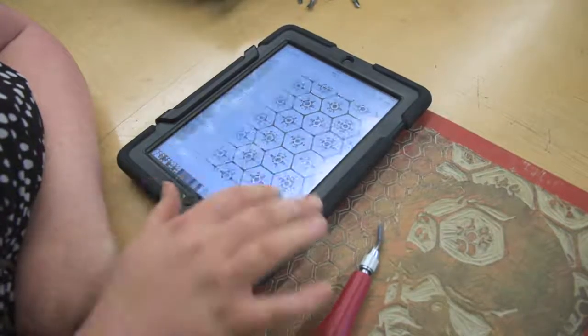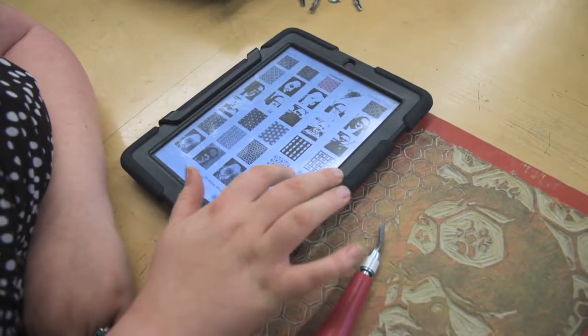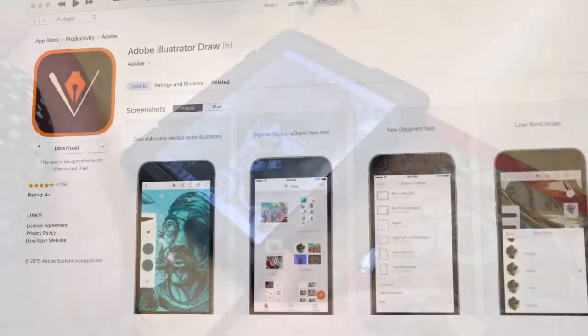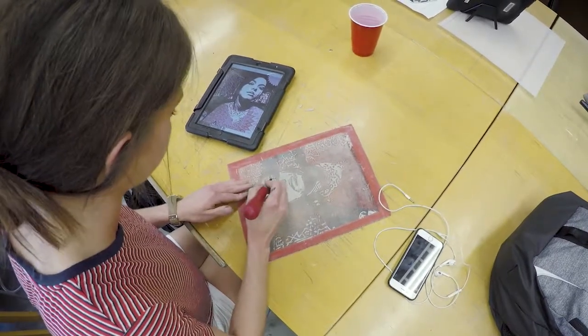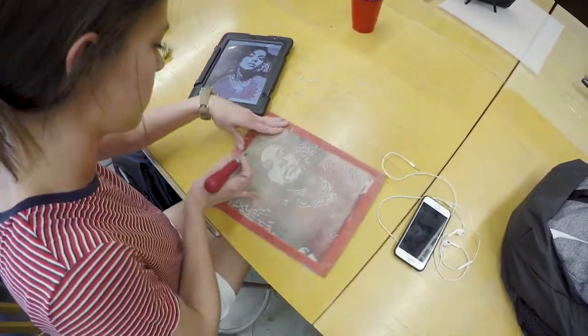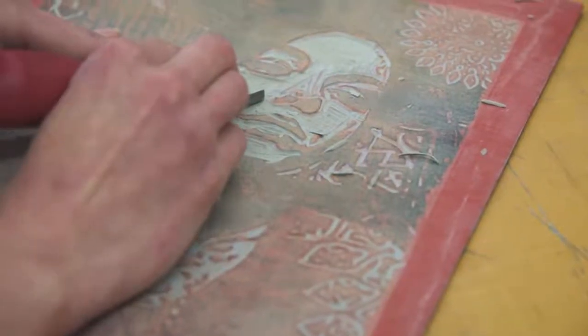And so they were able to generate their own patterns in this really quick way that could be incorporated into Adobe Illustrator Draw. And in using that, they were able to plan for a 4-color reductive relief print. By planning out that process in the app, they were able to have a little more confidence going into that, of knowing what they were supposed to carve when.